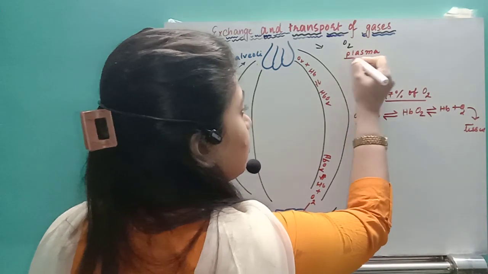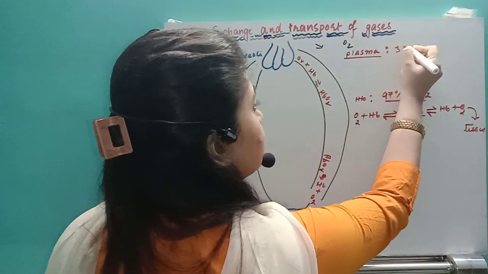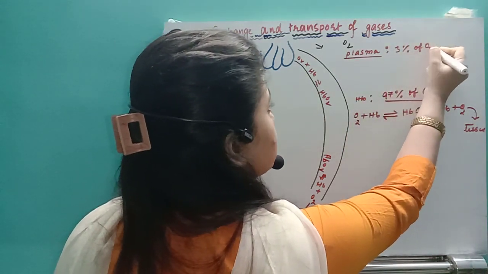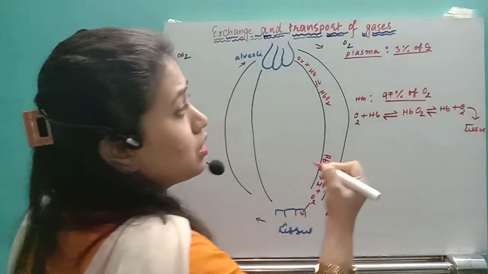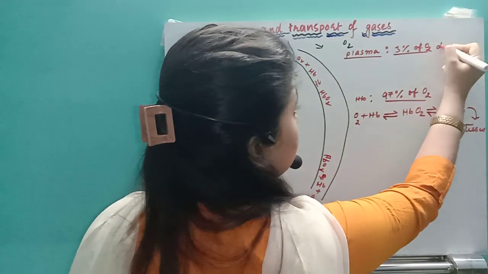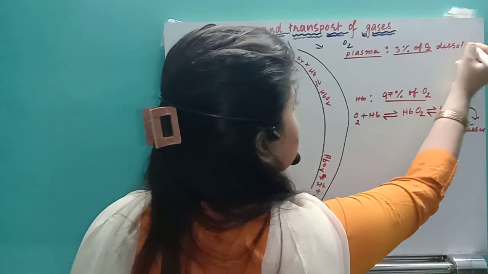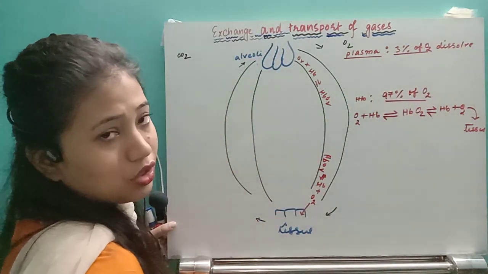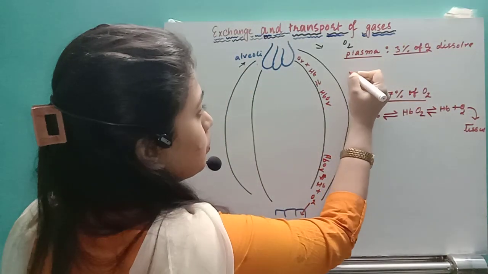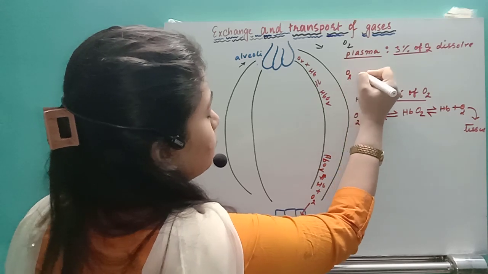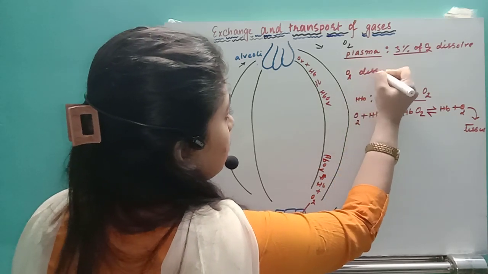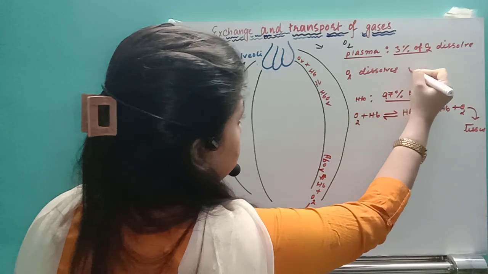You can see in the plasma around 3% of oxygen will actually dissolve. In the dissolved state, it will reach the region of the tissue. So you can see this oxygen dissolves in plasma.